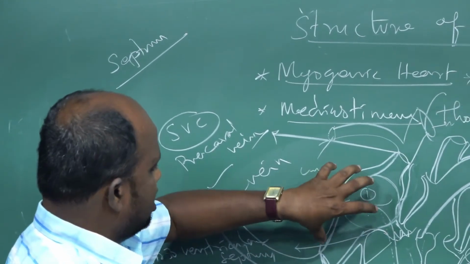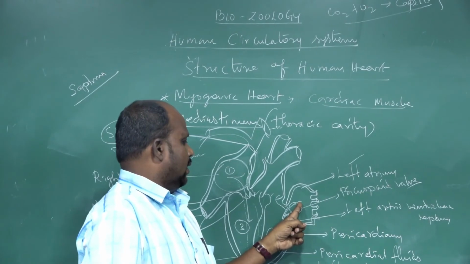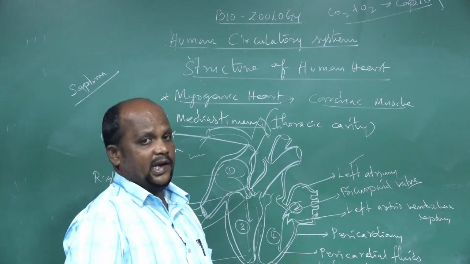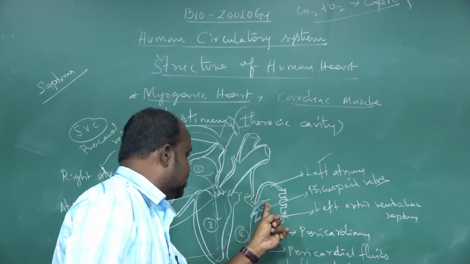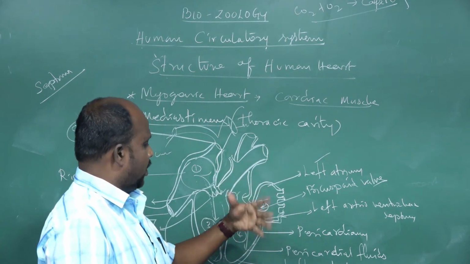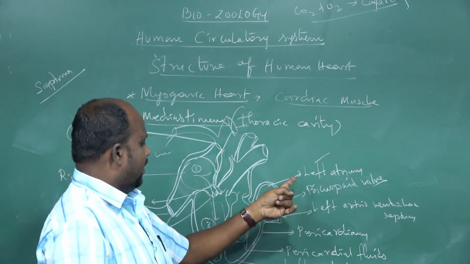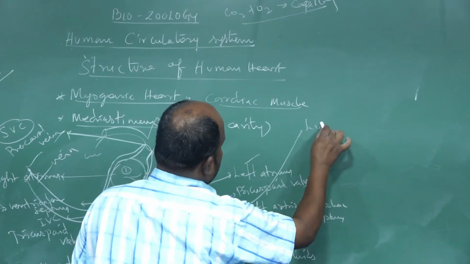So those are the blood vessels originating from the right atrium. Next, the left atrium. From the left atrium, four major pulmonary veins are developed. They go to the lung structure.